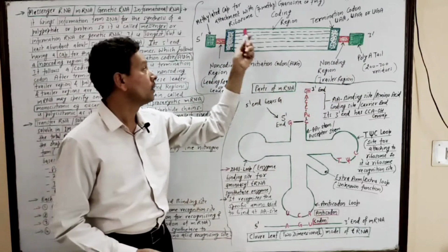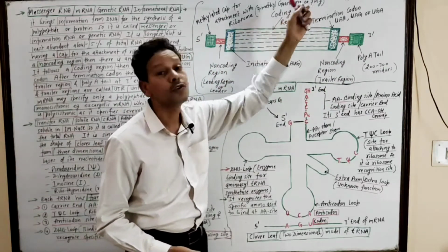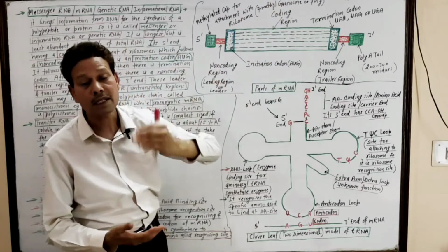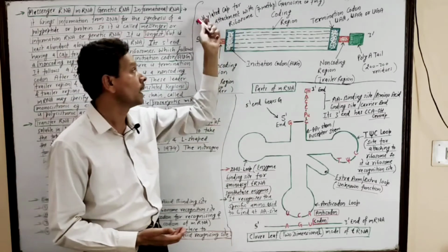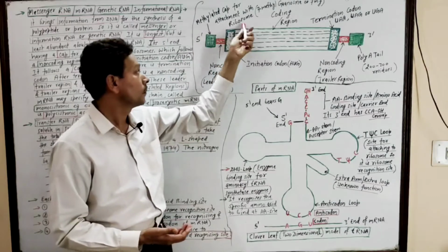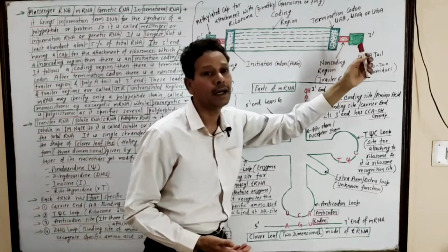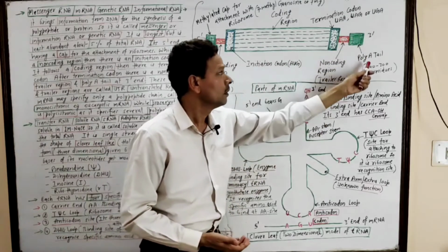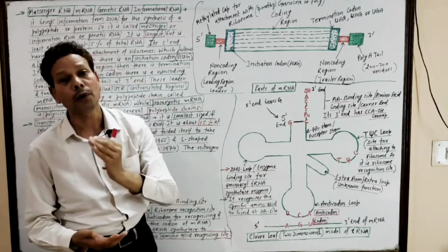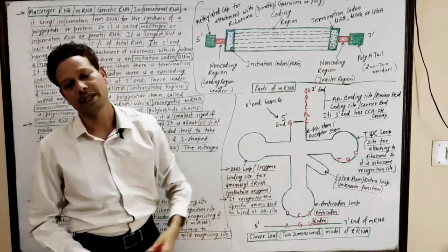Note down, at this 5' end a cap is there. It is 7-methylguanosine, and this cap is a protective cap, as well as it is involved in the attachment of this mRNA molecule with the ribosome molecule, and this 3' end has a poly A tail, and this tail consists of about 200 to 300 nitrogen bases which are A, adenosine.